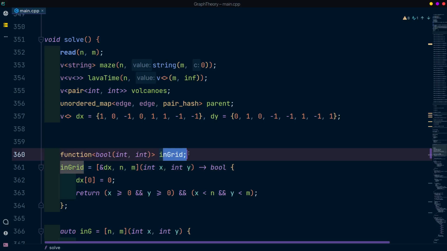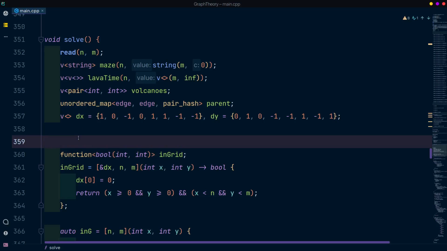See, the type of ingrid is a variable of type function. It's a variable, right? Because a variable has a name and a type. Ingrid has both a name and a type called function. So what type of variable is it, you ask? It's called lambda functions. So let's see the usage of lambda functions here.